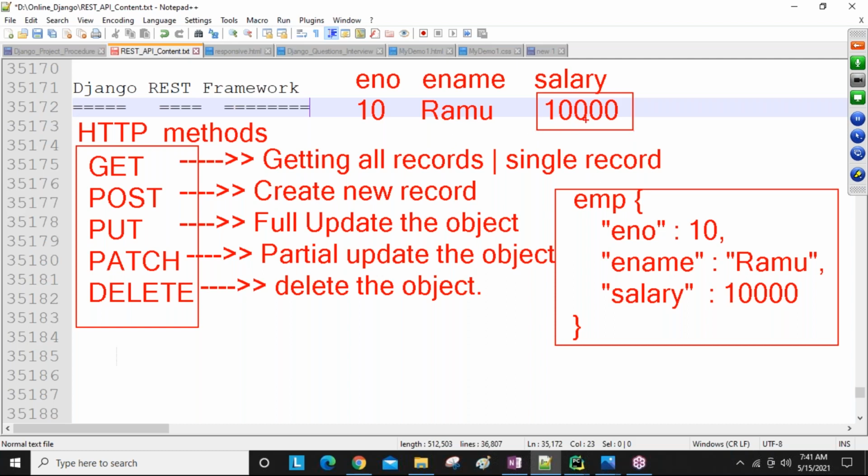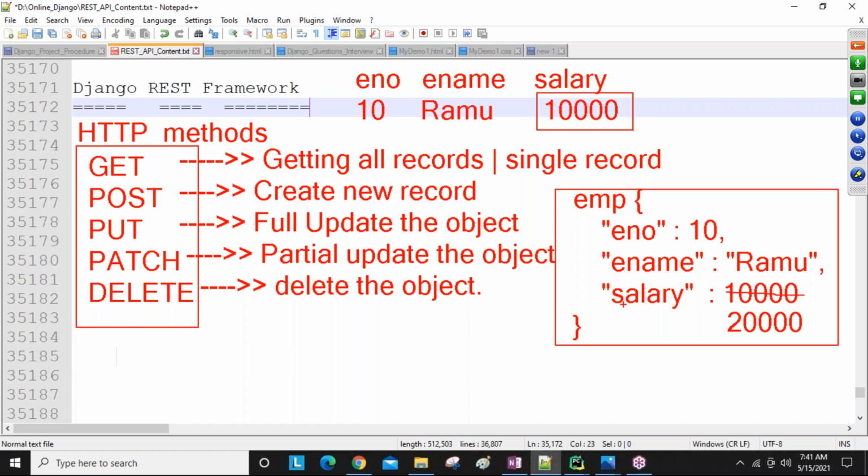So guys, if you want to update this value, you should pass it like this: employee number 10, employee name Ramu, and salary 20,000 instead of 10,000. Previously 10,000 is there, now you changed it to 20,000.